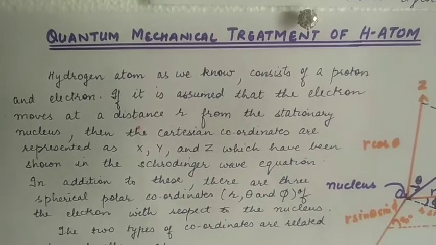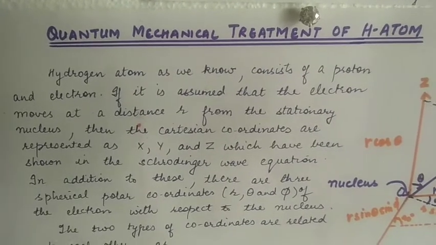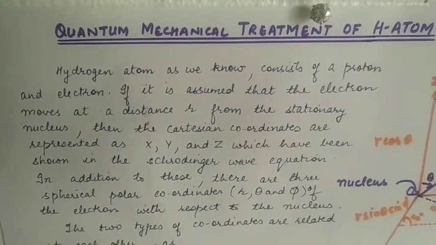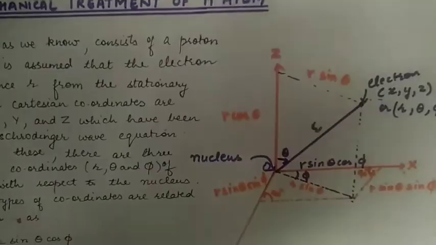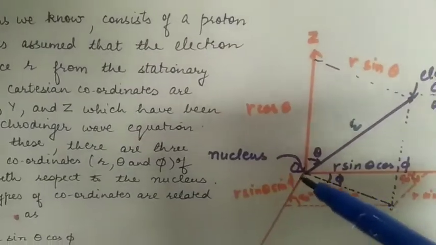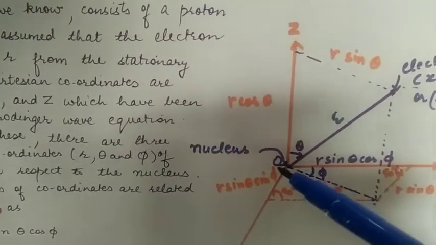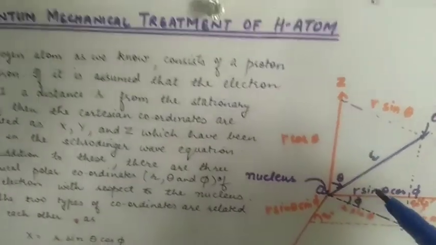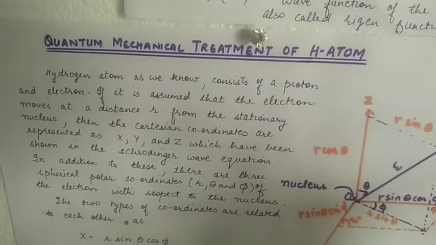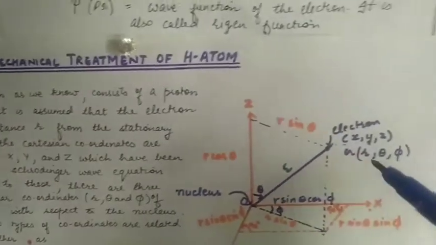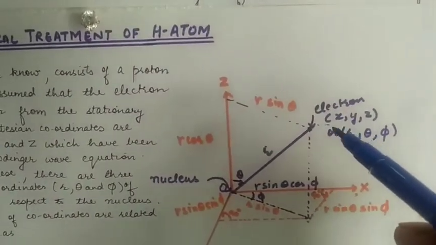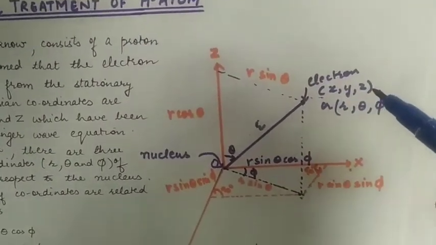Hydrogen atom, as we know, consists of proton and electron. If it is assumed that the electron moves at a distance r from the stationary nucleus, here the point where the nucleus is taken as O, then the Cartesian coordinates are x, y and z.